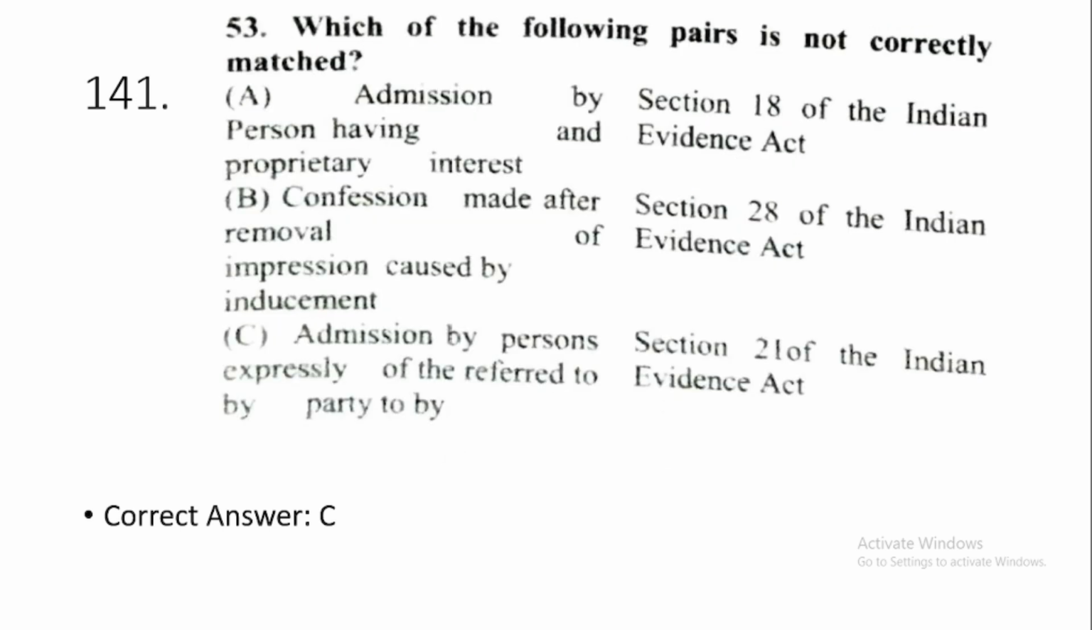Then question 141. Which of the following pairs is not correctly matched? The correct option is option C. Section 21 of the Indian Evidence Act, admission by person expressly. Actually, in my view, this question is incorrect. The answer is actually incorrect. So just ignore it.